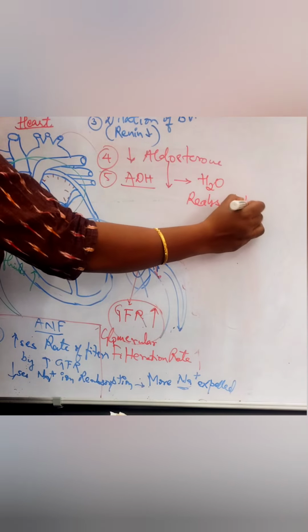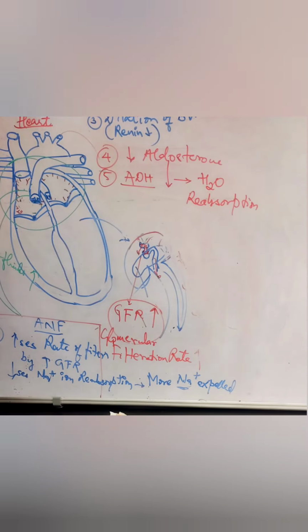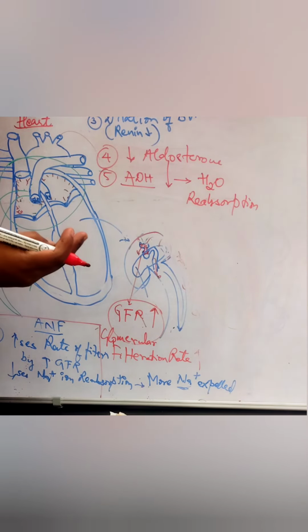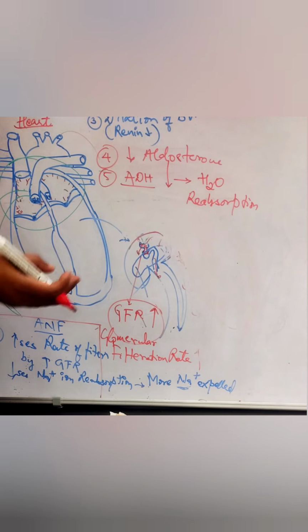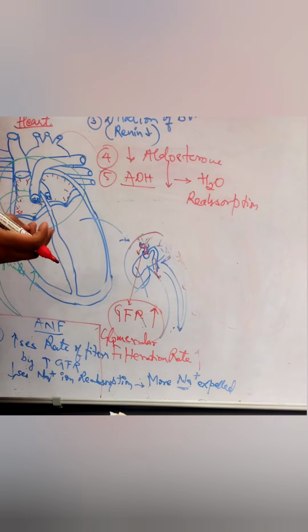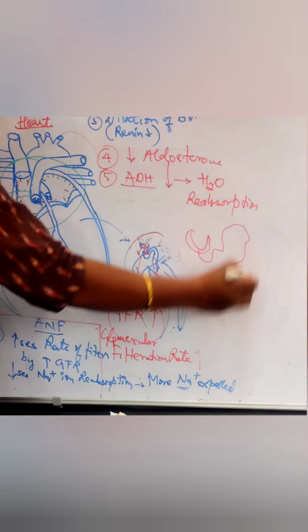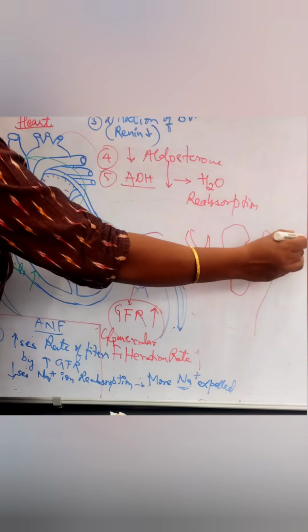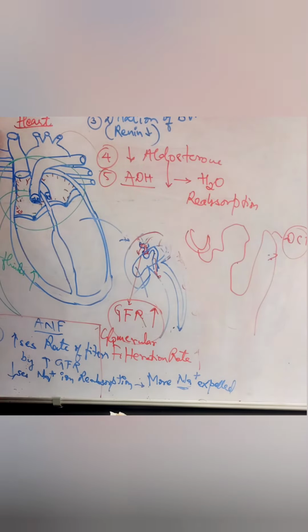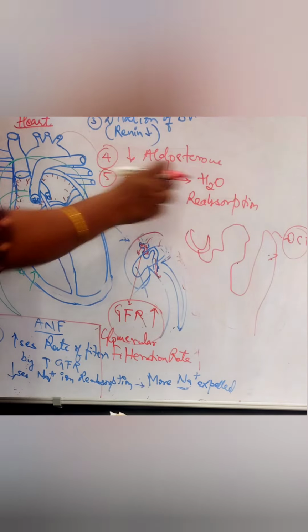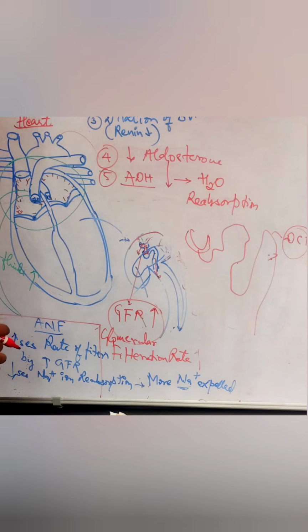These steps will come when we talk about urine formation, which has three steps: ultrafiltration, reabsorption, and tubular secretion. ADH is released and works on the DCT part of the nephron.